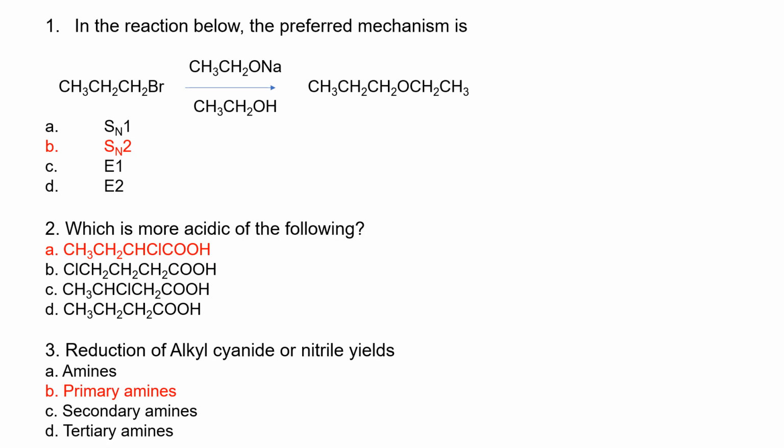Which is more acidic of the following? The one where the halogen is closer to the carboxyl functional group is going to be more acidic by inductive effect. Reduction of alkyl cyanide or nitrile is going to yield primary amines, not just amine, but primary amines.